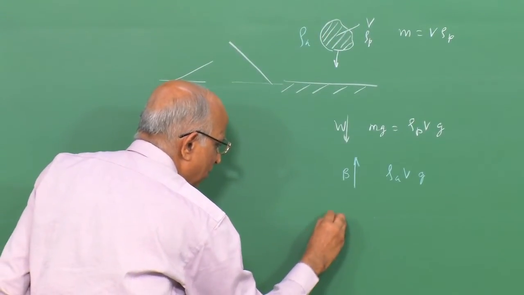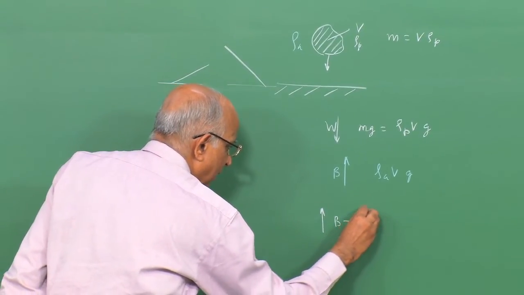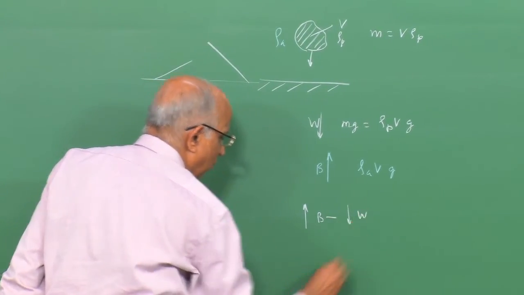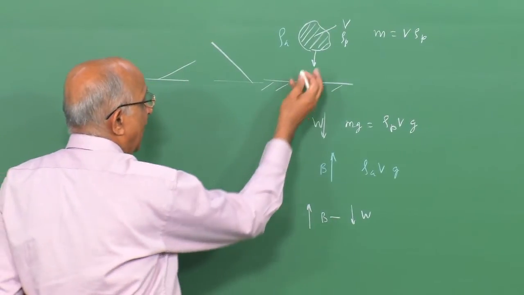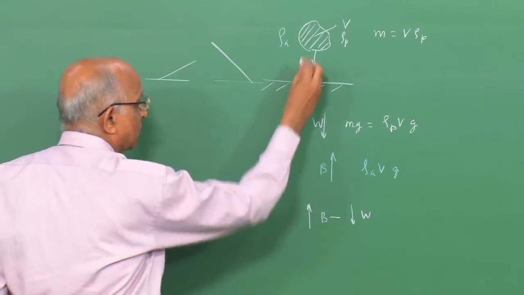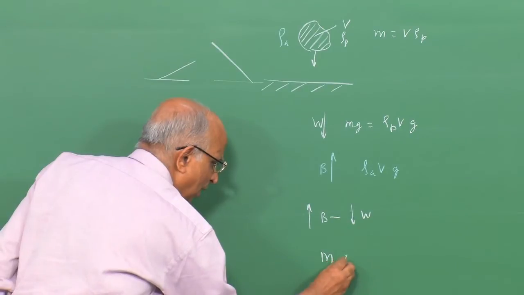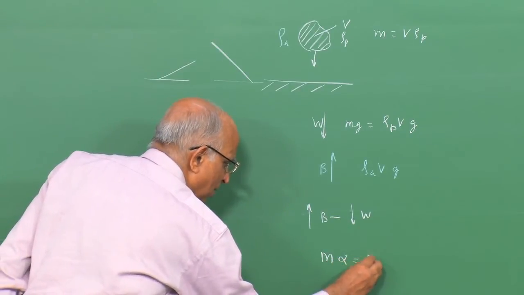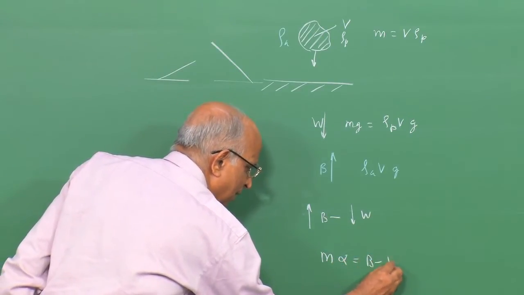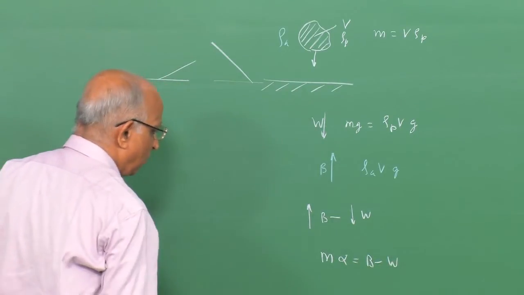Well, I have the buoyancy force exceeding my gravitational force, namely weight. The mass times the acceleration of this parcel of gas is equal to the buoyancy force minus the weight of this particular parcel of gas.